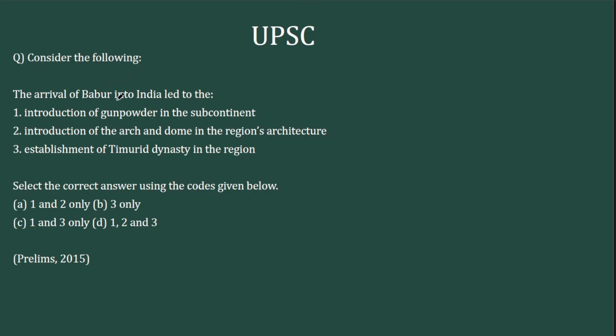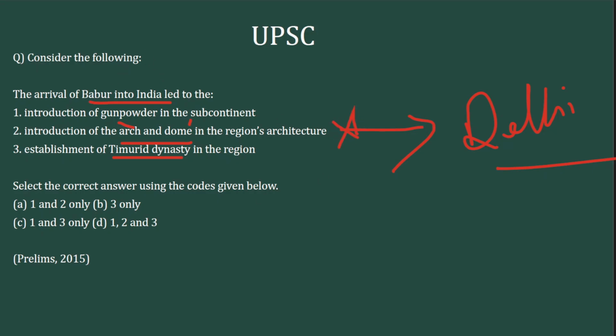Next up, the last question. The arrival of Babur into India led to the introduction of gunpowder into the subcontinent, introduction of the arch and dome in the region's architecture, establishment of the Timurid dynasty. Now see the second statement here. Arch and dome, a typical Islamic architecture feature. Islamic rule in India didn't begin with the Mughals. It began with the Delhi Sultanate. And that is almost 400 years before this. So you cannot say that introduction of arch and dome happens with Babur. This is wrong. So you take out option B, statement 2. So option A and option D goes out.